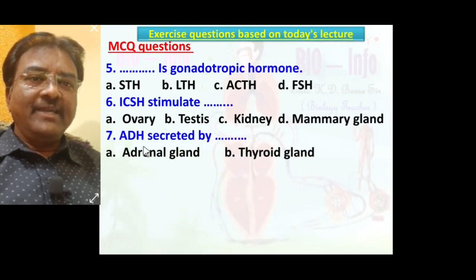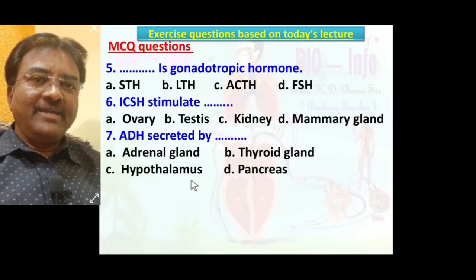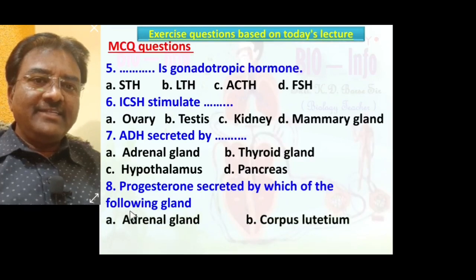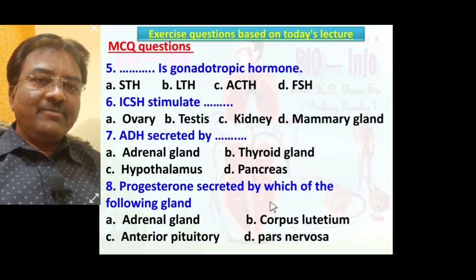ADH is secreted by adrenal gland, thyroid gland, hypothalamus, pancreas. ADH is secreted by the hypothalamus. C, hypothalamus is the correct option. Progesterone is secreted by which part of the following glands? Adrenal gland, corpus luteum, anterior pituitary, pars nervosa. The correct option is corpus luteum, progesterone is secreted by the corpus luteum, means B, corpus luteum is the correct option.